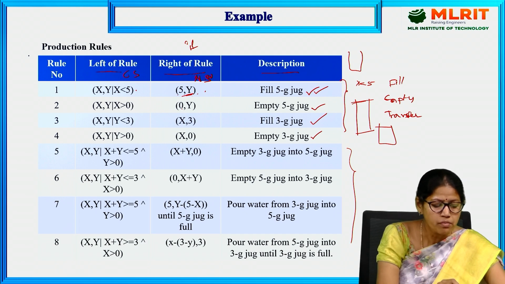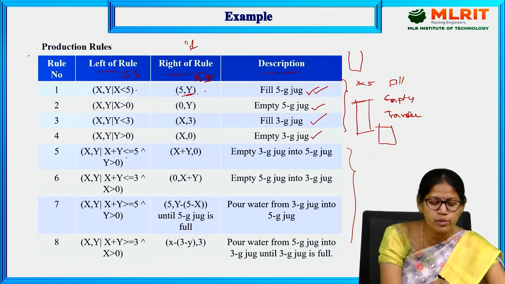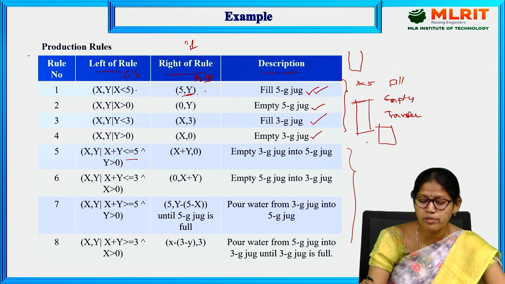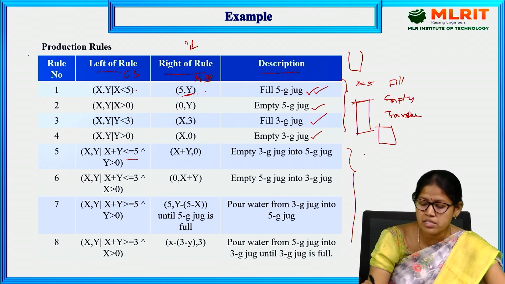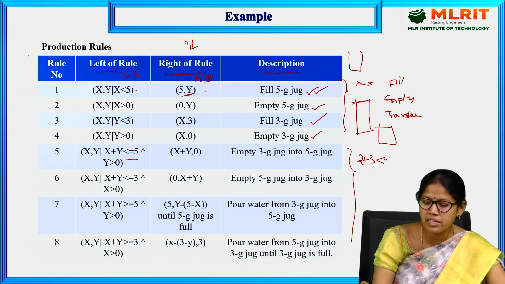Let's see. If X plus Y is less than or equal to 5, for example, X is 2, meaning the 5G jug contains 2G water, plus Y contains 3G water. Then 2 plus 3 is less than or equal to 5.